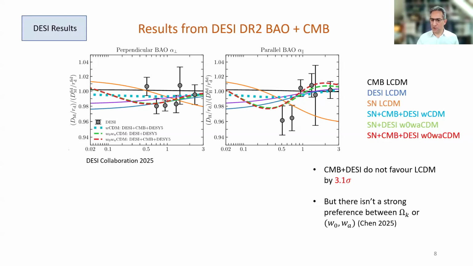And this point was made by Chen in their 2025 paper. So we could say that we don't favor lambda CDM, but we're not sure if it's evolving dark energy or not.